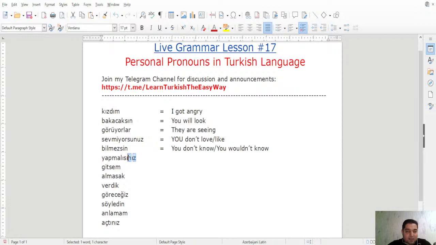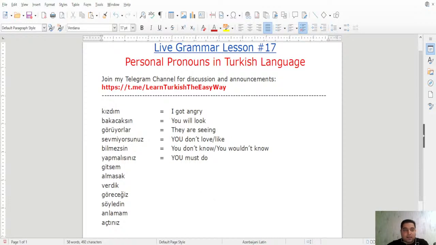We don't have tense here, it is mood. So snz tells us this is you plural, second person plural, which means you have to do, you must do, or you should do.